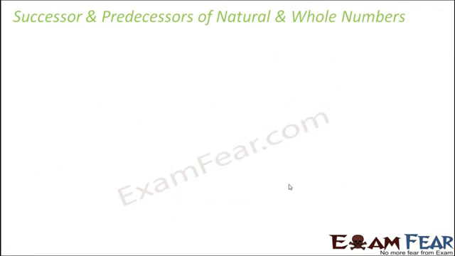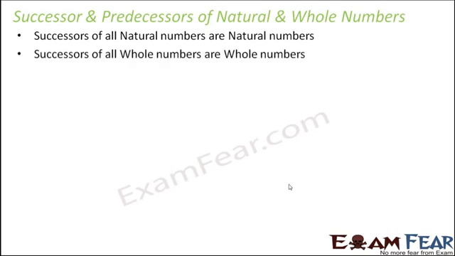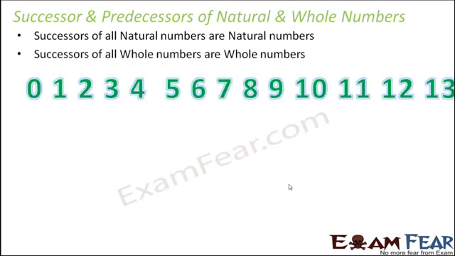Now, when we actually start looking at the successors and predecessors of natural numbers and whole numbers, we conclude certain points. For example, we conclude that successors of all natural numbers are natural numbers. You think of any natural number, their successors will be natural numbers, because natural numbers start from 1. Right? So starting from 1, every natural number will have a successor which is a natural number, because from 1 till infinity all numbers are natural numbers.